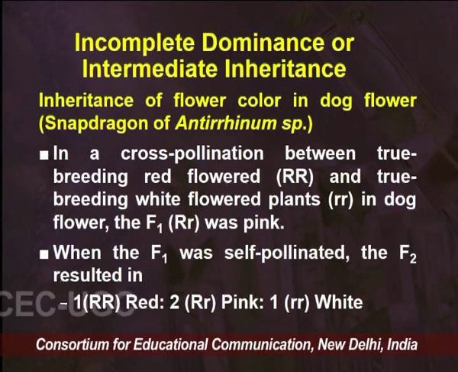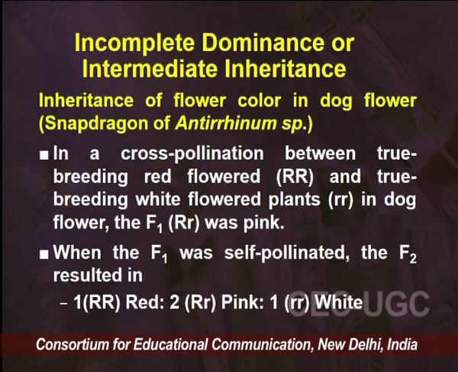True breeding red flower and true breeding white flowered plants were crossed, and it was observed that the F1 generation was pink. When F1 was self pollinated, the F2 resulted in a ratio different from the earlier 3:1. Now it is 1:2:1, where 2 were pink, 1 was pure red and 1 was pure white.